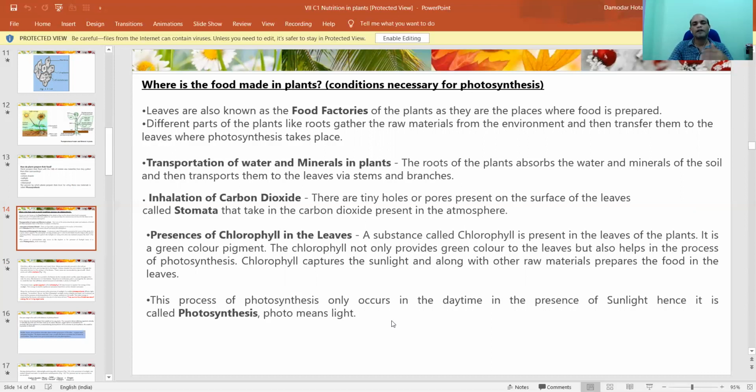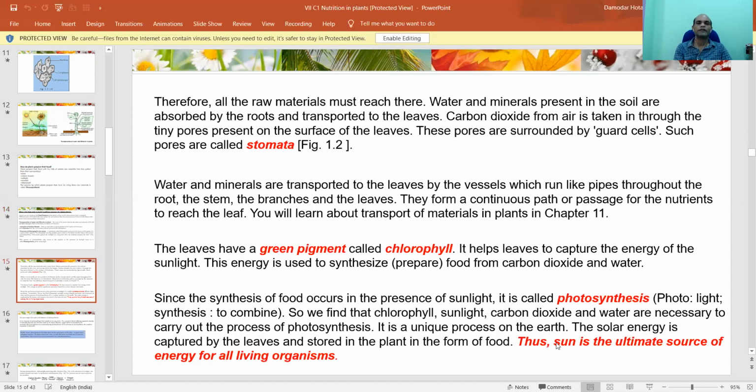Different parts of plants like roots gather raw materials such as water and transfer them to the leaves. Then carbon dioxide is collected from the environment. In the presence of chlorophyll molecules, the leaf prepares the food in the presence of sunlight, right? So food is prepared always during daytime only, not at night.